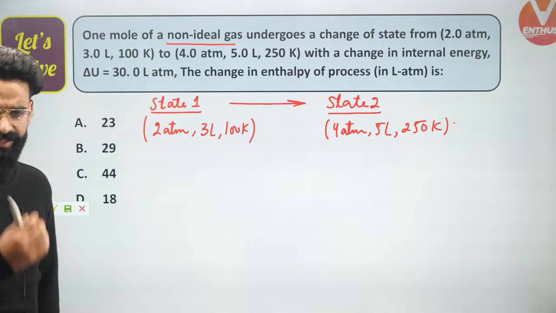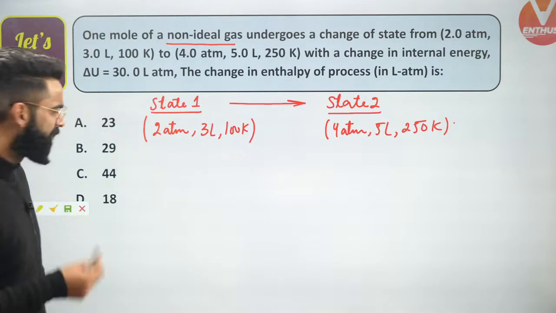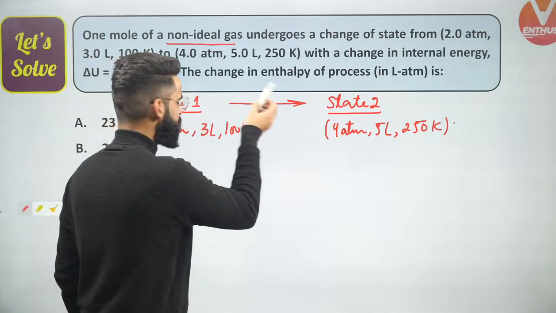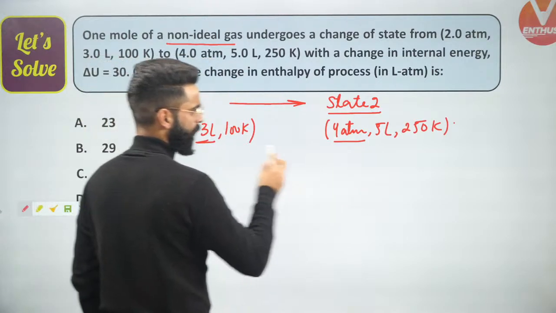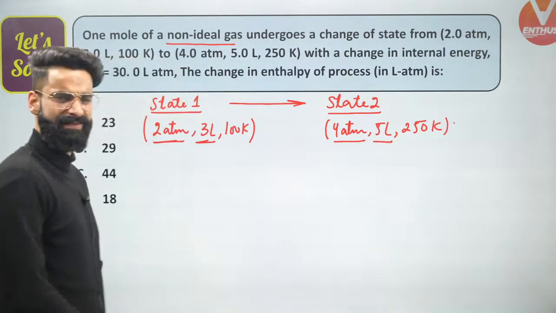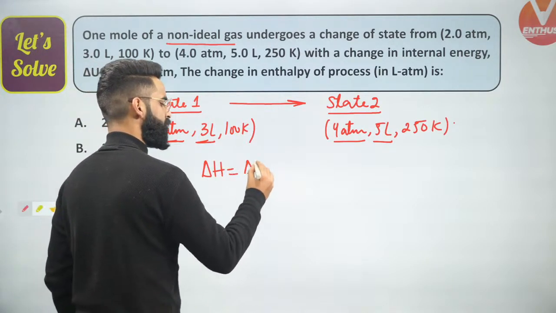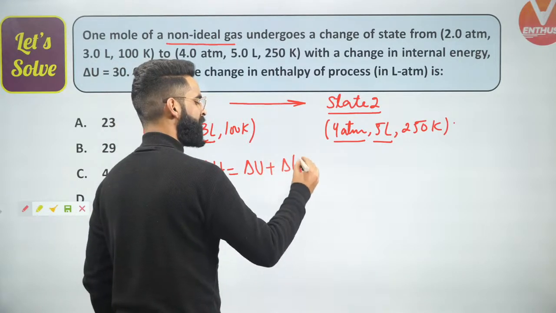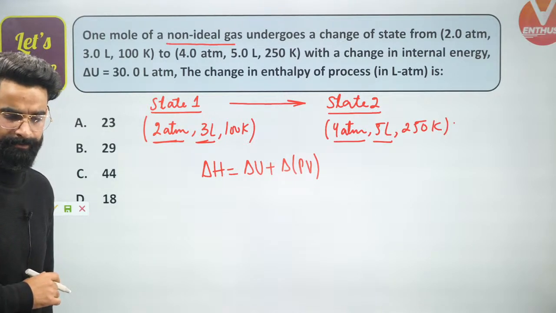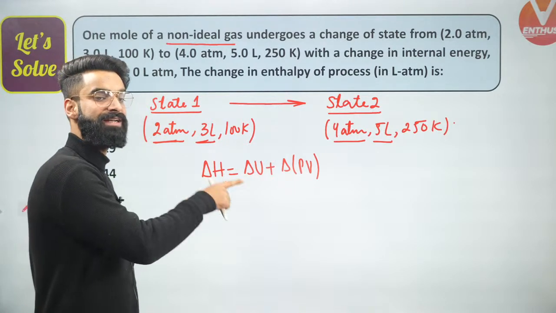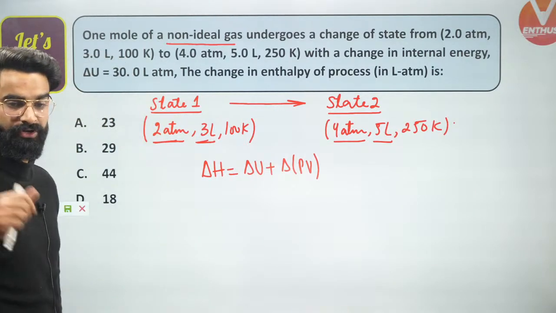Understand what I'll be doing. When this non-ideal gas is changing its state, is its pressure changing from 2 to 4? Yes. Its volume is also changing from 3 to 5, and its temperature is also changing. If you remember, I have given you one direct result: delta H is equal to delta U plus delta of PV. This was the general relation between delta H and delta U. I'm not going to use the relation delta H equals delta U plus delta n_g RT, because that is valid only for ideal gas, and this is a real gas. I cannot use that equation.